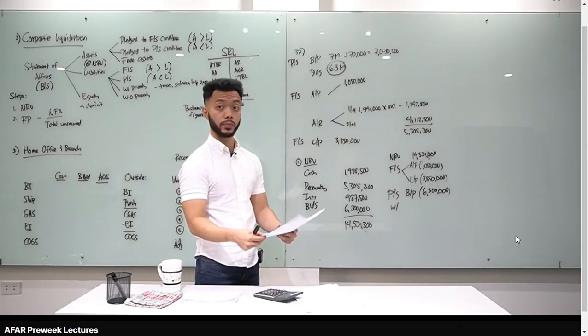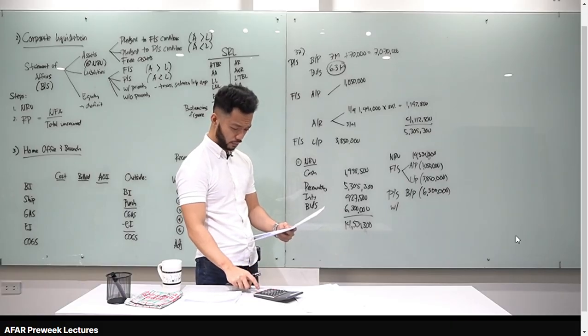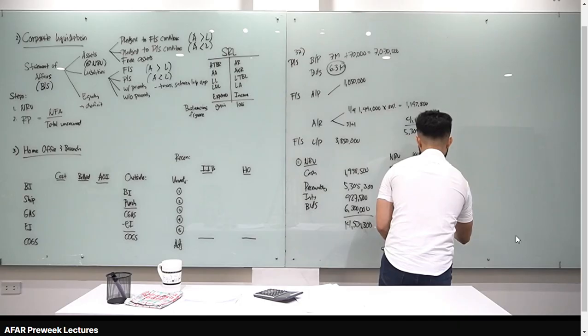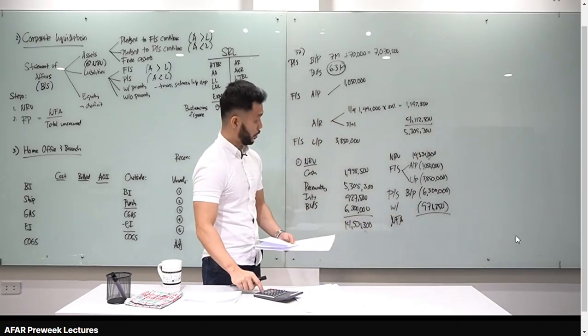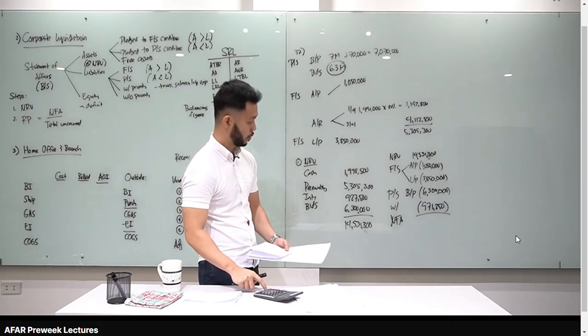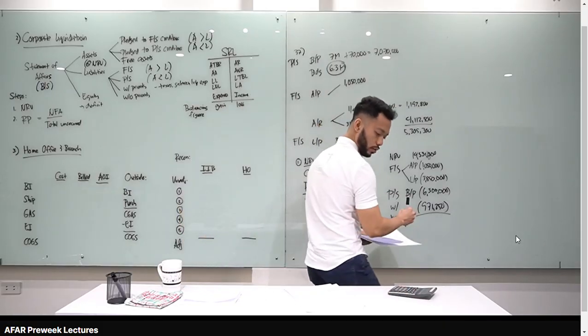Pag titingin ka sa balance sheet, may salaries doon. Kasama yung salaries sa with priority. Plus salaries, 875. Makakompute mo pala is 971,250. Okay, let's compute for the net free assets. 14,531,300 minus 1,050,000. Okay, ulit. 14,531,300 minus 1,050,000 minus 3,850,000 minus 6.3 million minus 971,250. Net free assets natin, 2,360,050.